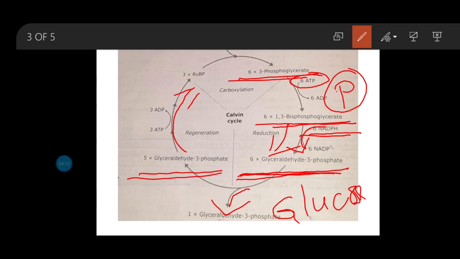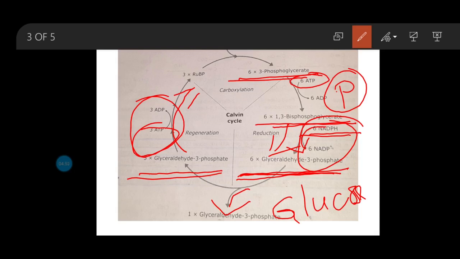In the regeneration process also, an ATP molecule is required. We have discussed the light reaction in our previous videos, and those ATP and NADPH molecules were produced by the light dependent reaction. So the produced ATP and NADPH are used in the Calvin cycle. Now we will calculate how many molecules of RuBP are used and how many molecules of PGA are produced.